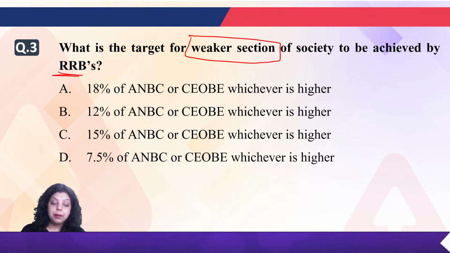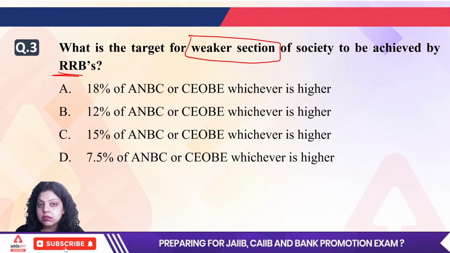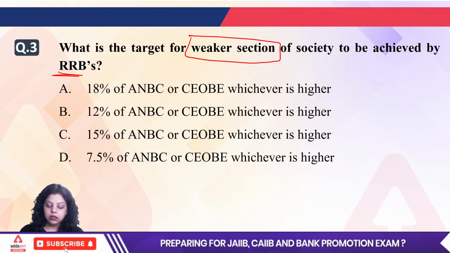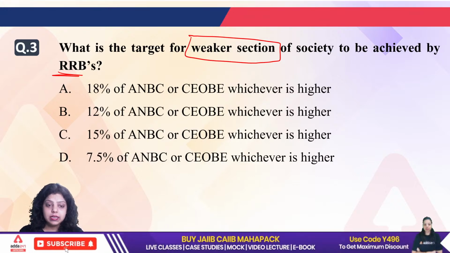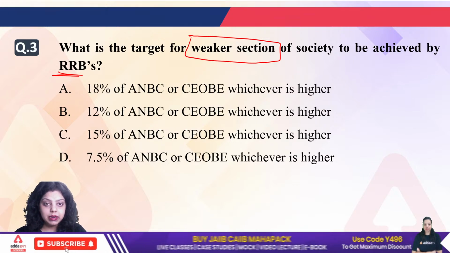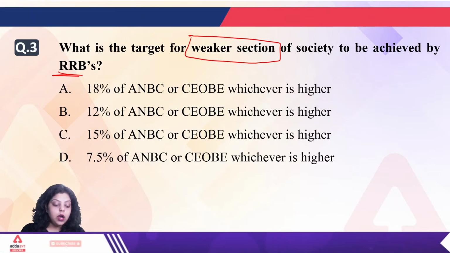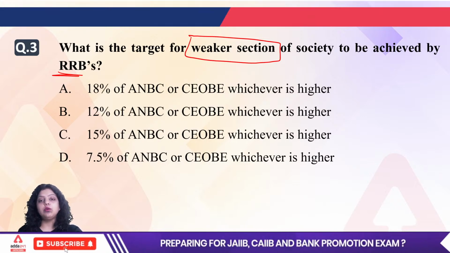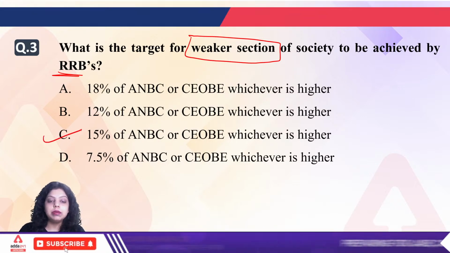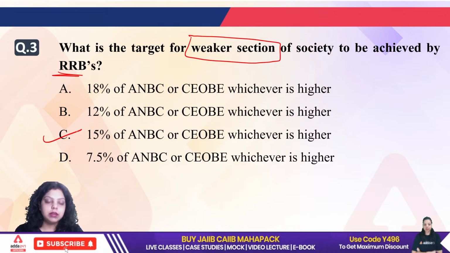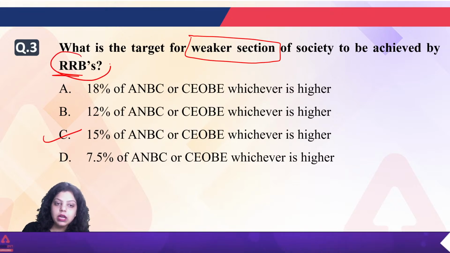After that, the beneficiaries of the differential rate of interest scheme will be included. After that, all the categories related to small and medium enterprises will be included here. Now, for the weaker section, they have to give 15% of their ANBC or CEOBE, whichever is higher, when we are talking about the RRBs.